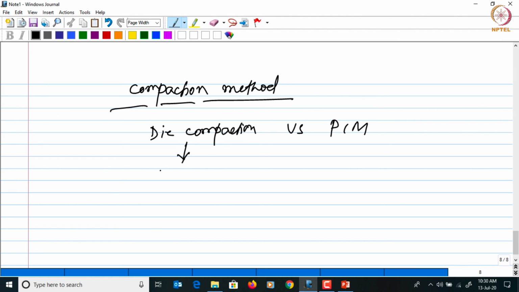then here you have density gradients which will give rise to non-uniform or anisotropic shrinkage.